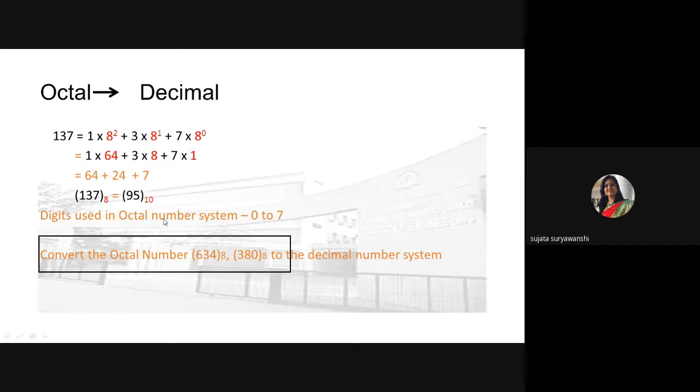Okay, so the digits used in the octal number are 0 to 7 only. If your result has a digit greater than 7, then your result is wrong, or you get a wrong answer.